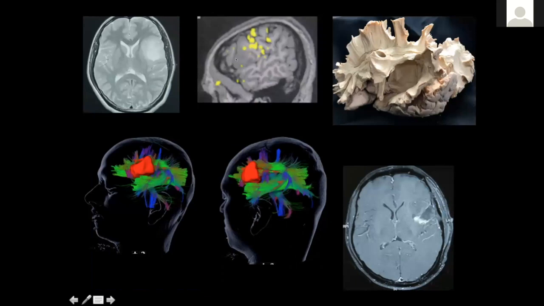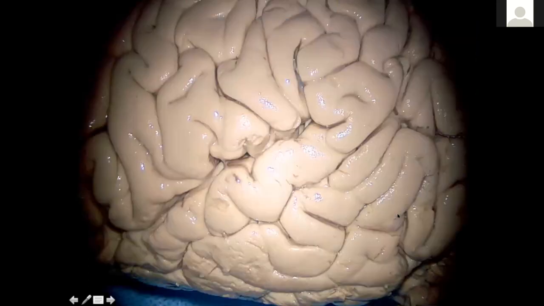This is another tumor in the pars triangularis and the pars opercularis. So if you see this functional MRI, the speech area has been pushed posteriorly a little bit, and these are the functional areas of the motor cortex. These are the anatomical correlation with these fibers. So if you see this location, this is a tractography image that I've constructed, and the fibers are displaced medially. So you have the arcuate fasciculus running posteriorly and medially to the tumor. And if you enter in this area, it will be safe to perform a good resection.